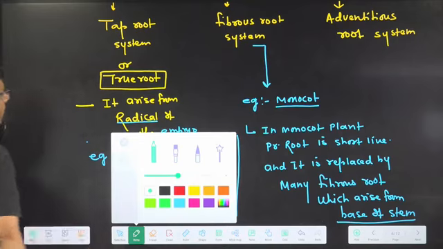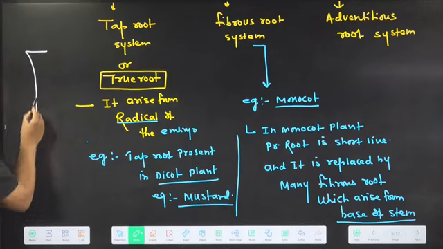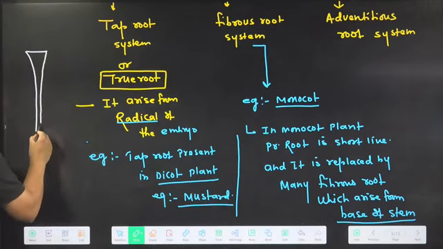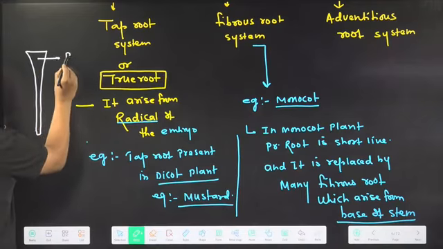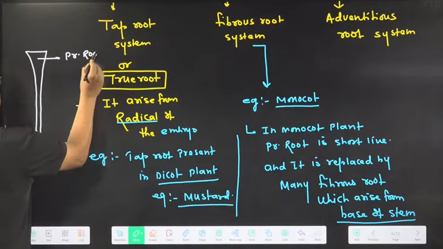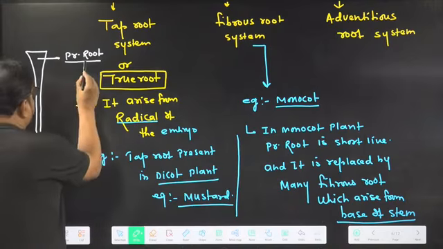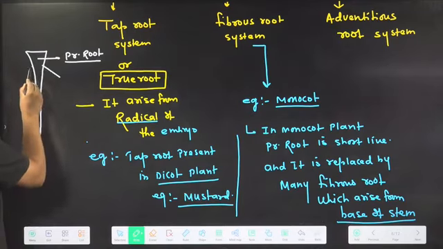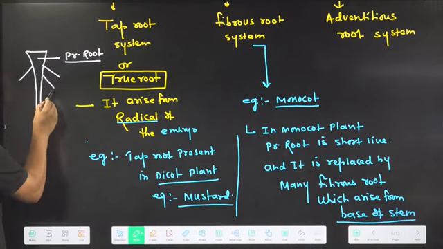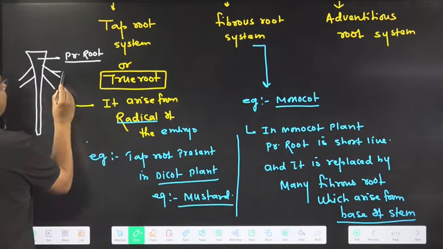Now I am going to tell you about the difference between taproot and fibrous root based on a diagram. So just have a look here. If you talk about a taproot, in any taproot there is a prominent primary root. If a taproot is present, this primary root must be present. And from the primary root, so many secondary roots are arising. The lateral outgrowth from the primary root is called which one?